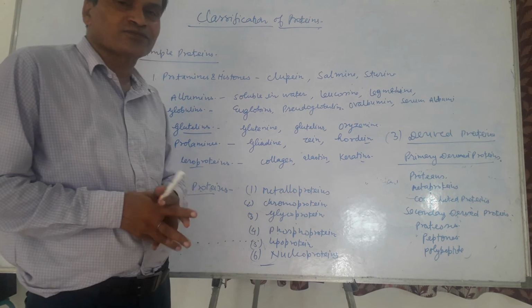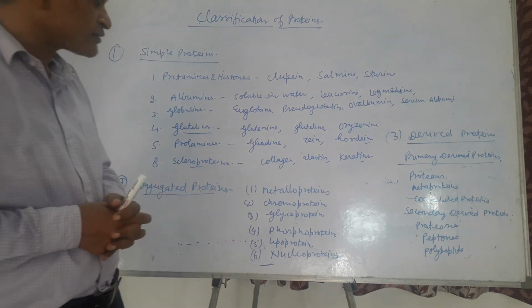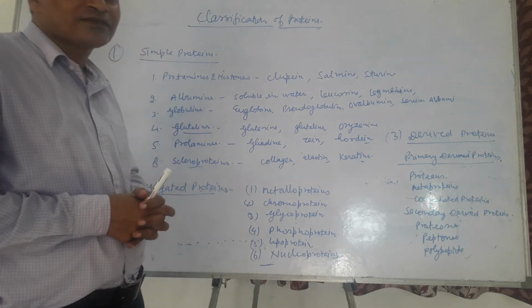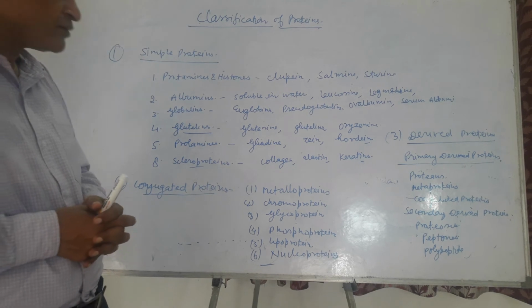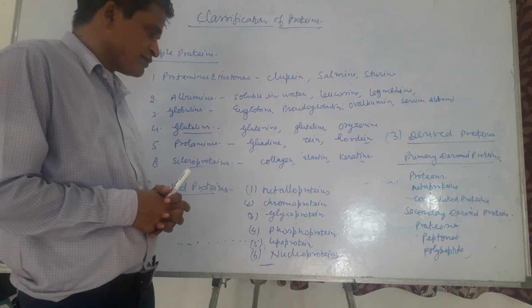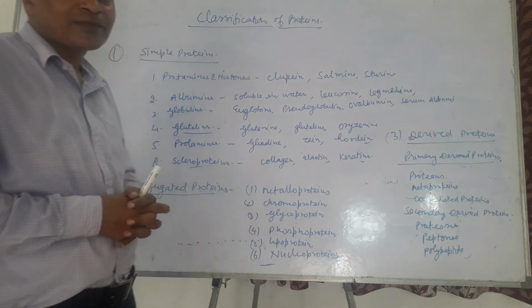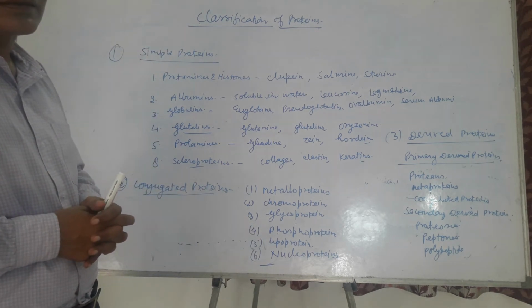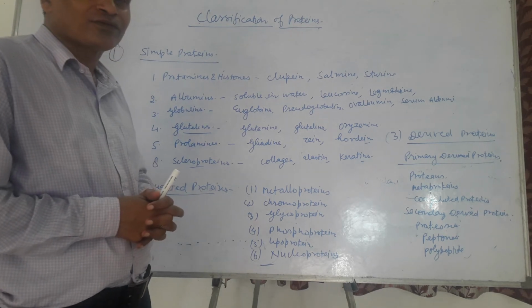Phosphoproteins means phosphoric acid is attached to the protein molecules. There are several examples of phosphoproteins, such as vitellin of egg and casein of milk. Casein is also a phosphoprotein. Lipoproteins contain lipid residue attached to the protein molecule.